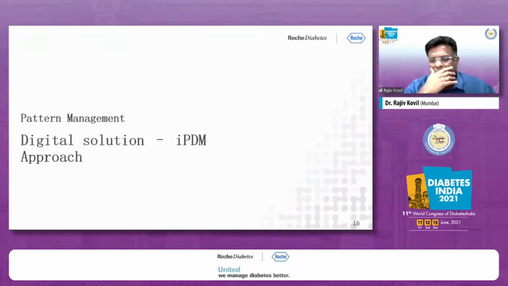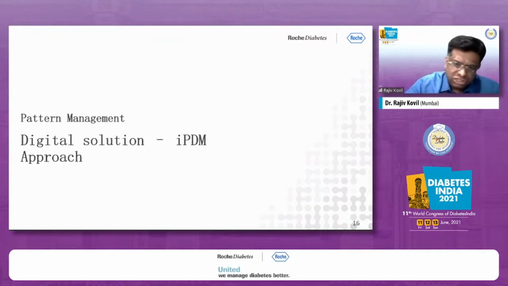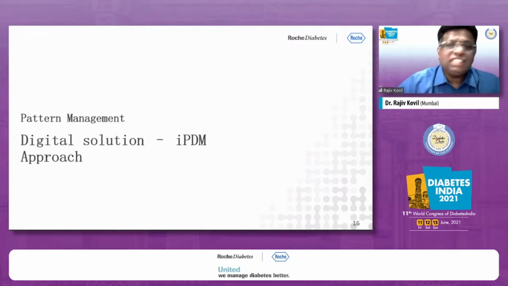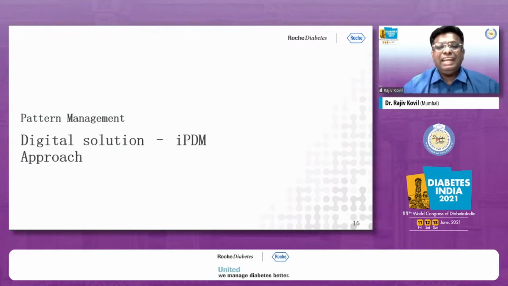There's a lot of inertia among all of us. That is why in today's world, this IPDM approach becomes extremely important. What is IPDM finally? It covers everything from blood glucose measurement to blood glucose documentation to blood glucose being presented visually and digitally in a better manner, to giving therapeutic solutions, and then assessment of those therapies. So IPDM is an integrated approach and it's a completely open ecosystem. IPDM is where a physician and a patient can collaborate in a better way, and that is what you need to do.